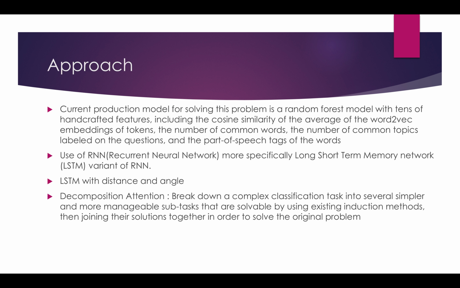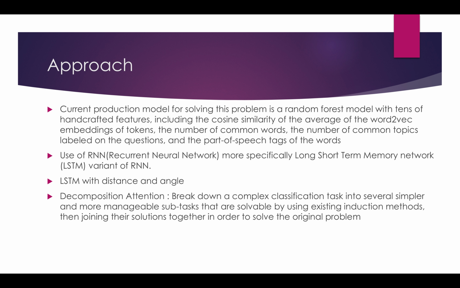The approach Quora uses in their production system is a random forest model with tens of features, including the cosine similarity of the word2vec embeddings, the number of common words, the number of common topics labeled on the questions, and part-of-speech tags or the tags that users have assigned to the questions.